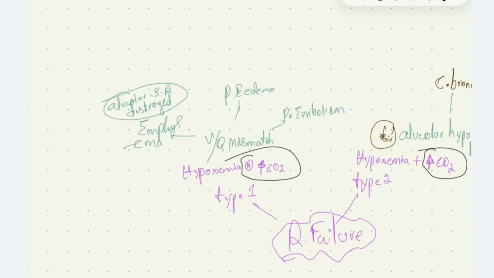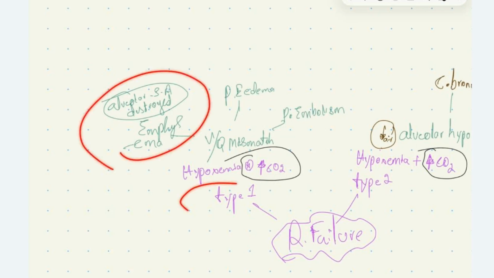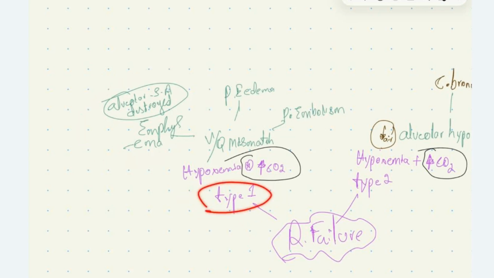The type 1 disease is caused due to ventilation perfusion mismatch. It's quite intuitive. The ventilation perfusion mismatch can be due to emphysema. Why in emphysema there is ventilation perfusion mismatch is because the alveolar surface area has been destroyed by the disease process, the neutrophil elastase. Thereby, the amount of alveoli available for air exchange is reduced, leading on to ventilation perfusion mismatch. So there will be type 1 respiratory failure in case of emphysema. Type 1 respiratory failure can also be seen in pulmonary edema and pulmonary embolism.